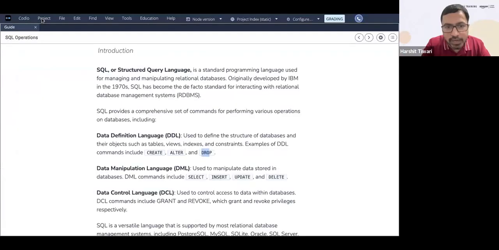Okay, so that has to be created first. So that is your data definition language. You can create the table, you can alter the table, or you can drop the table. Drop means deleting the table. Then the second part is the data manipulation language.